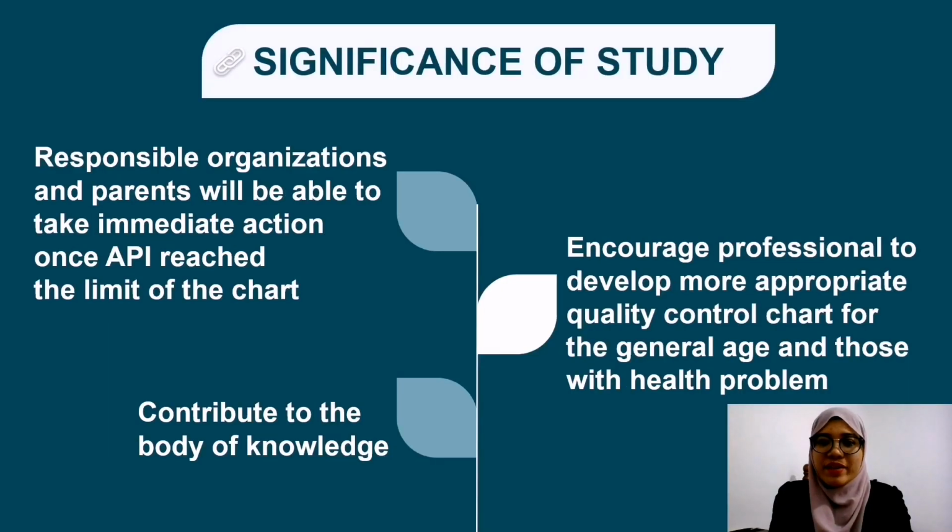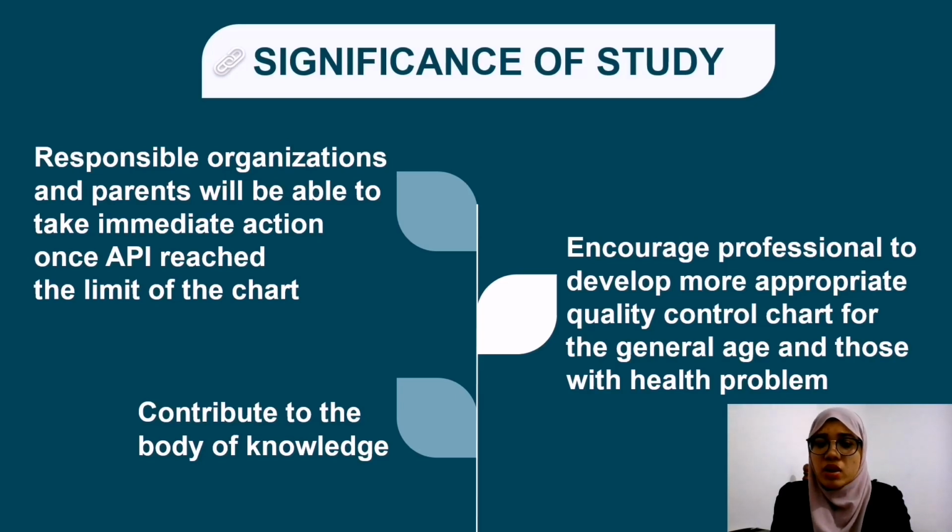Next is the significance of the study. Perhaps with the establishment of the quality control chart for API, the responsible organizations and parents will be able to take immediate action once API reaches the limit of the chart. The study also aims to contribute to the body of knowledge as there is still a lack of research on this topic.